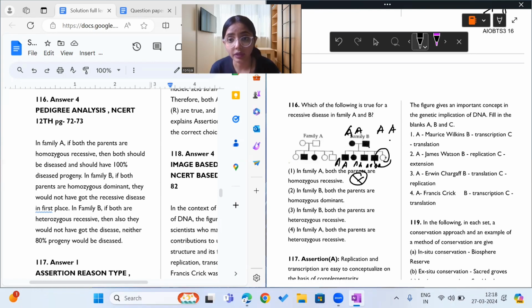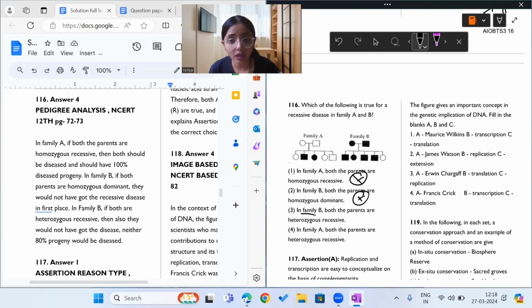but it is ineffective. This child is unaffected. This means that it has to have a small a, recessive allele. But because both parents are homozygous dominant, this child cannot have small a. That means this statement is incorrect. So statement 2 is also incorrect.